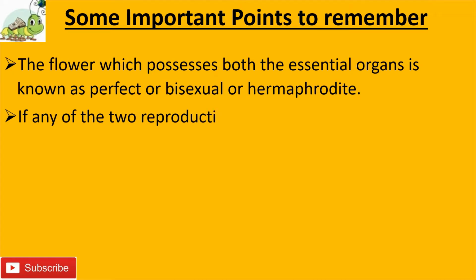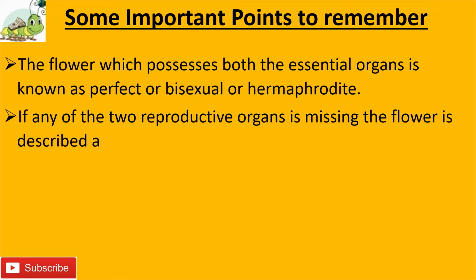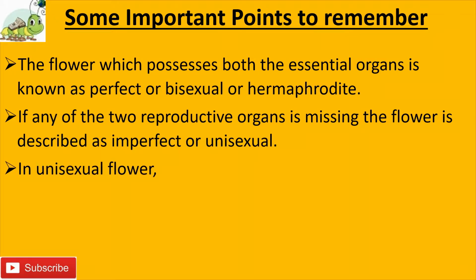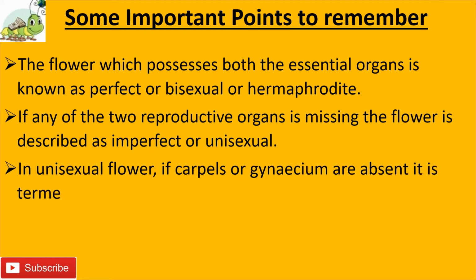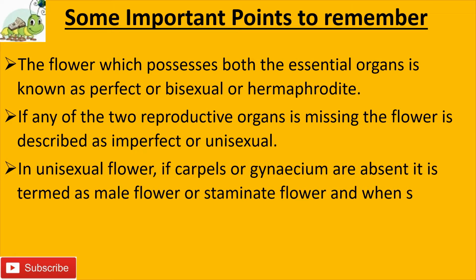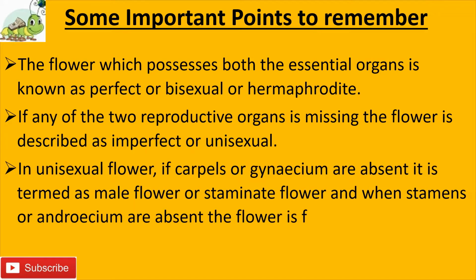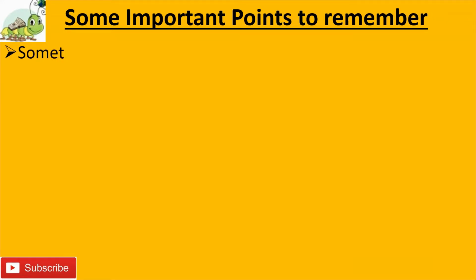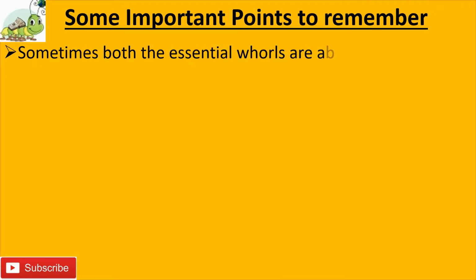Fifth point, if any of the 2 reproductive organs is missing, the flower is described as imperfect or unisexual. In a unisexual flower, if carpels or gynoecium are absent, it is termed as male flower or staminate flower, and when stamens or androecium are absent, the flower is female or pistillate. Sometimes both the essential whorls are absent in the flower. Such a flower is known as neuter.